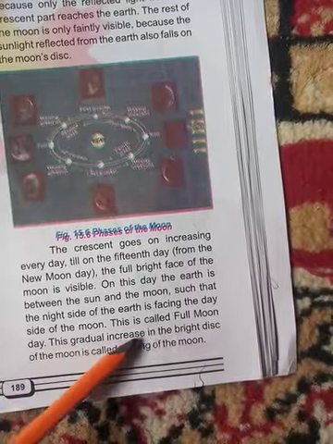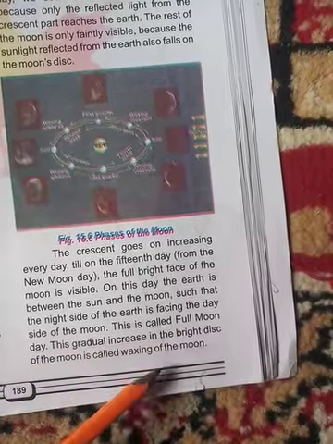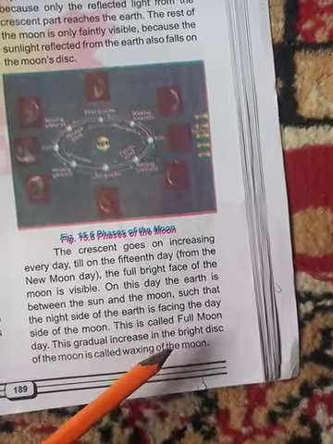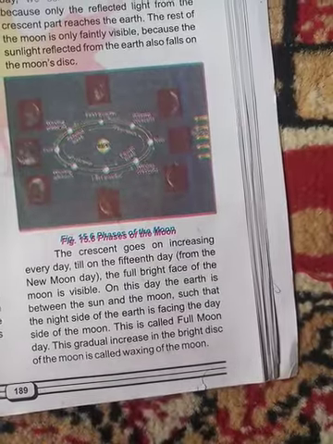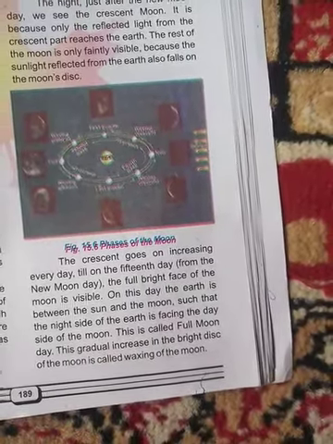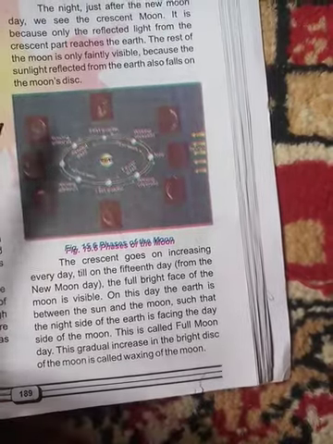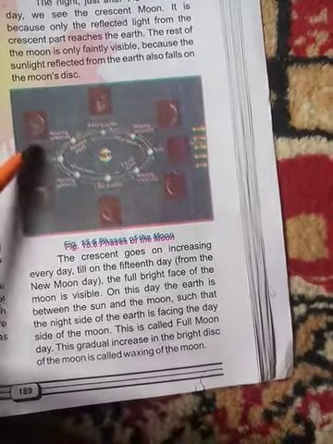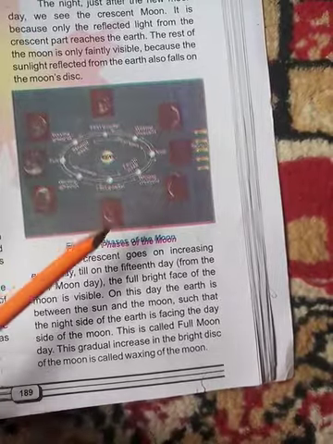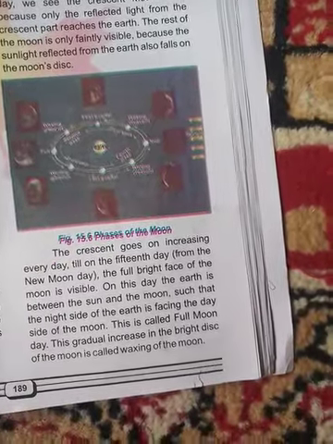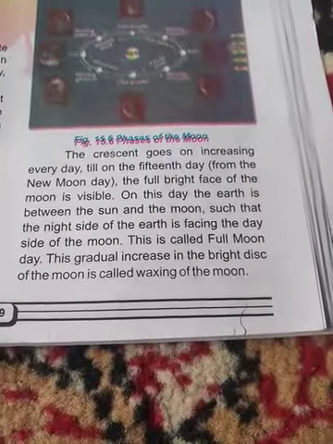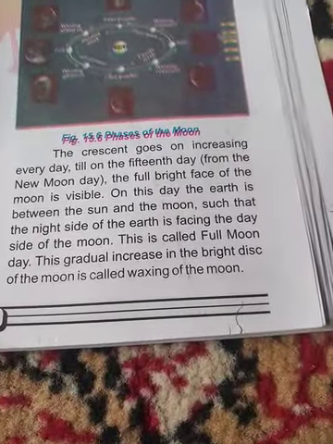This gradual increase in the bright disk of the moon is called the waxing of the moon. Waxing of the moon means a gradual increase in the brightness. So on the first day there is a small moon, then its size will increase, and on the 14th day it looks like a full moon. This increase in the disk of the moon is called the waxing of the moon.